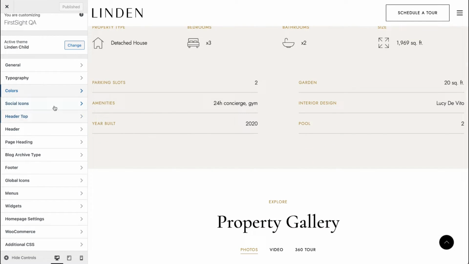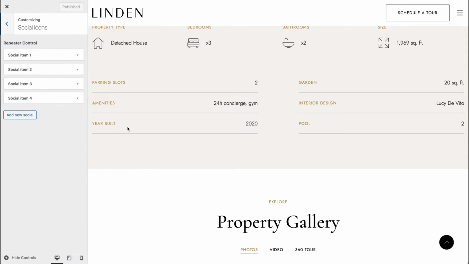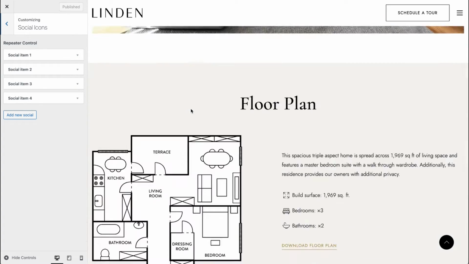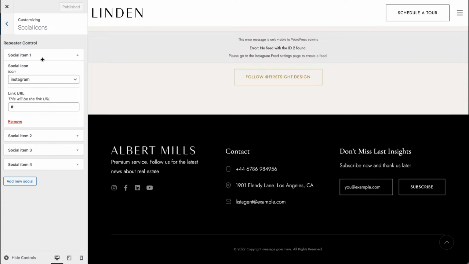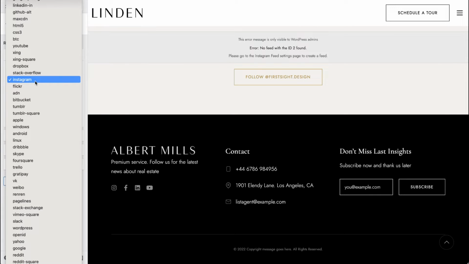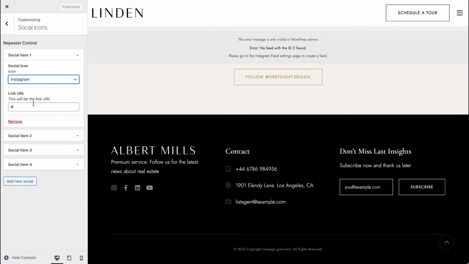Let's go back. I'll leave the colors as the default ones. I like them, so we can proceed with social icons. Let's see where we have social icons. We have them in the footer, and here you can expand each panel, and you'll see the title of the social icon, and you need to provide a link to your social media account. We have Instagram here, but that can be changed. Simply choose a different icon from the list and provide links.